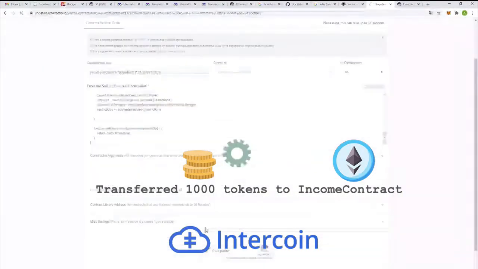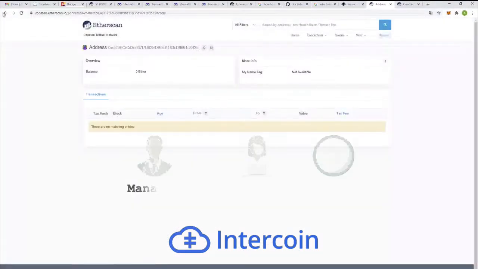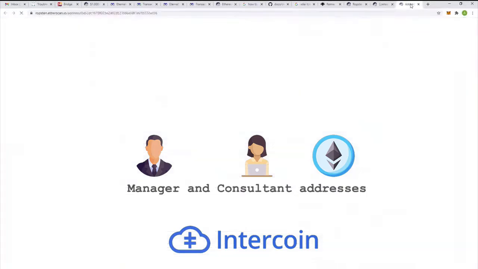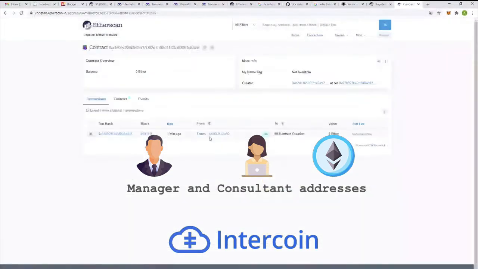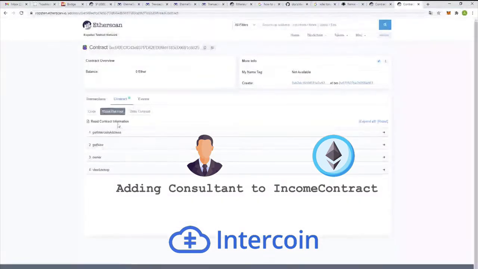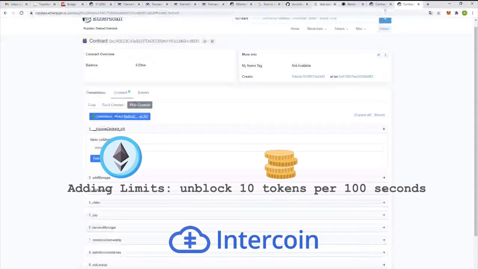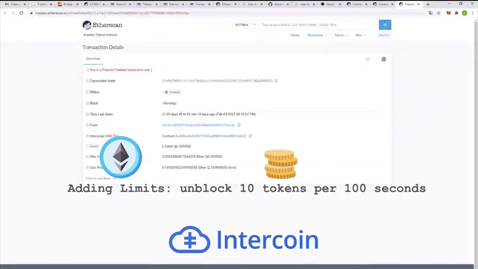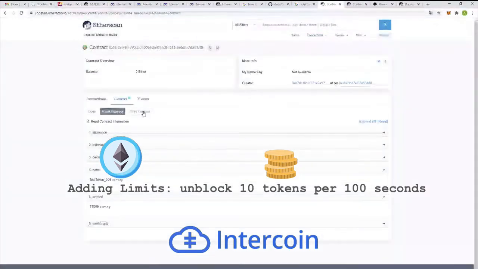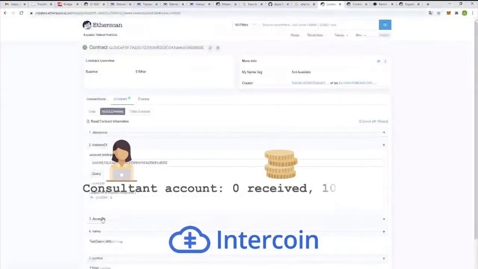Now we're transferring 1,000 tokens to IncomeContract in order to manage the disbursement to people. We're adding the manager and the consultant addresses there too. Okay, we've added the consultant. And now we want to add some limits. We want to say that there's 10 tokens available per 100 seconds, let's say. Otherwise, you can't pay more than this to the recipient.